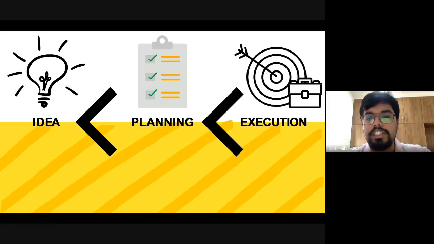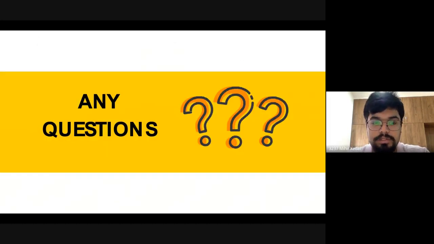Execution will depend, the whole startup will depend on this part. And if you do it correctly, then any idea can become a billion-dollar idea. So with this, I would like to conclude that first is your idea, then more important than the idea is your planning, and then execution. If you execute your plan correctly, then everything will go smoothly in your startup. So again, any questions?